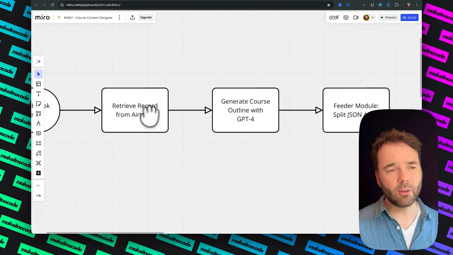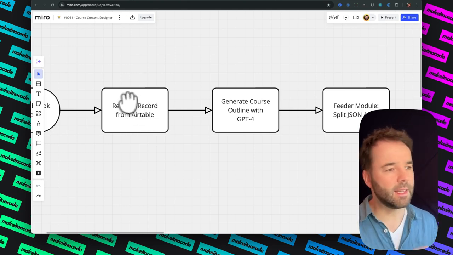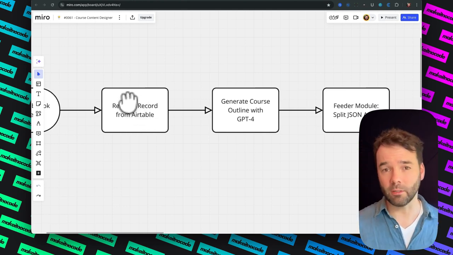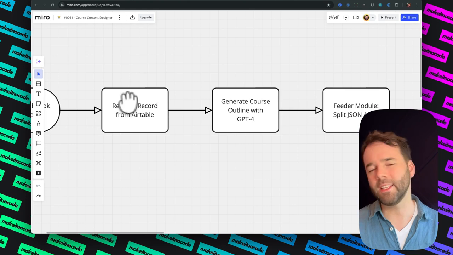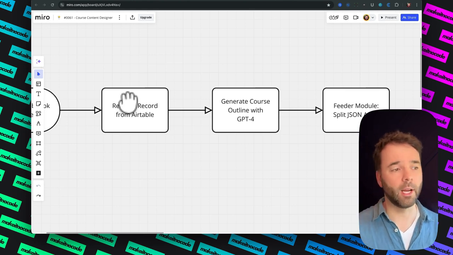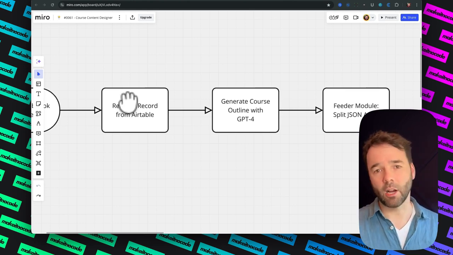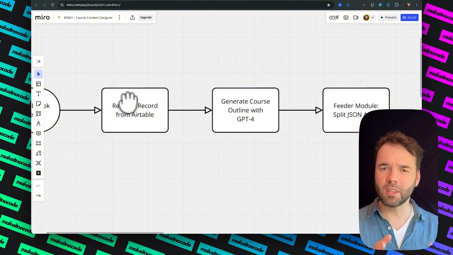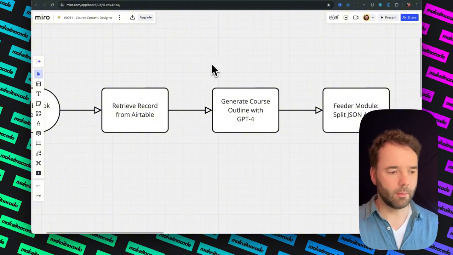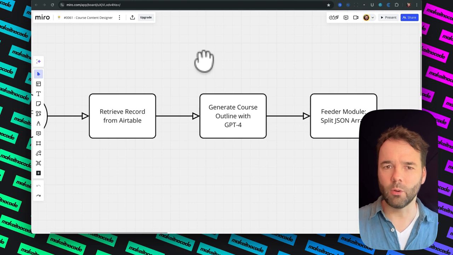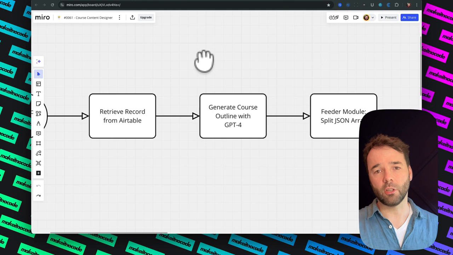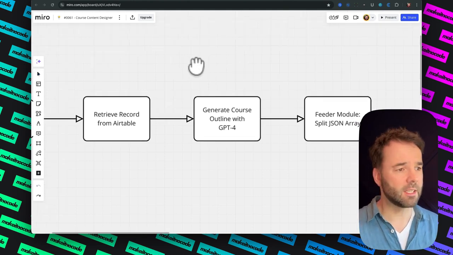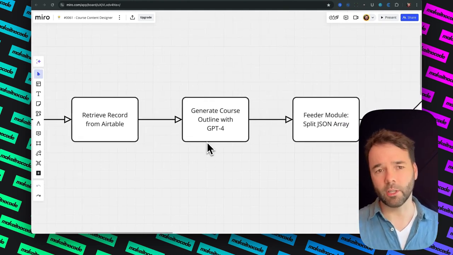We're receiving a record from Airtable. So in the initial setup, if you're having an agent write a full course for you, you will need to give it a company profile or a profile, and you will need to have a target audience selected. Those are things that you can do with ChatGPT or Claude or whatever AI you want to use for it. Define your company profile. So what are we going to be using as this agent, and who is the target audience that we're going to be talking to?